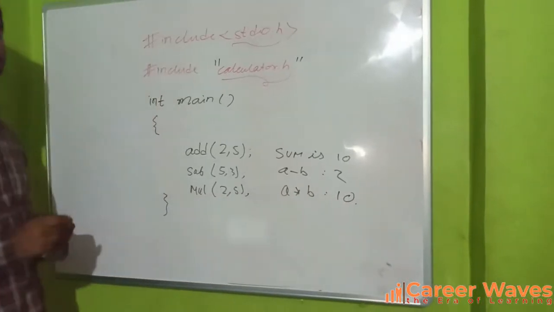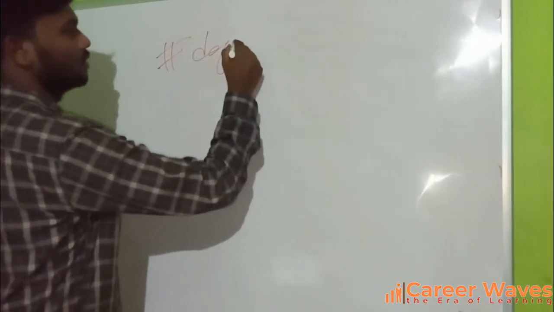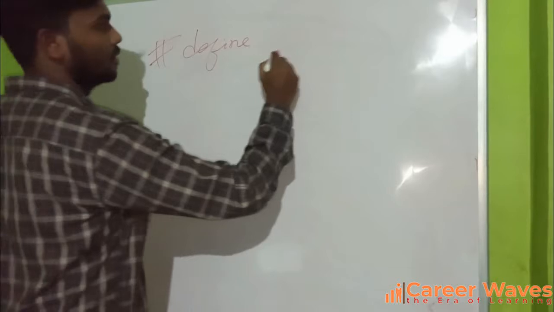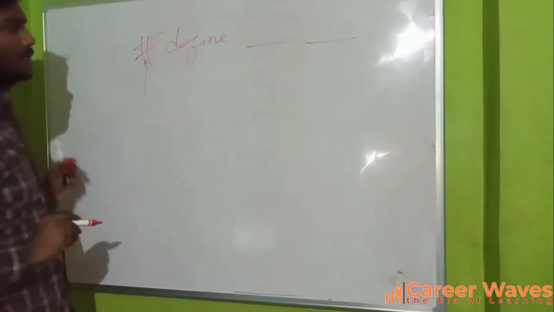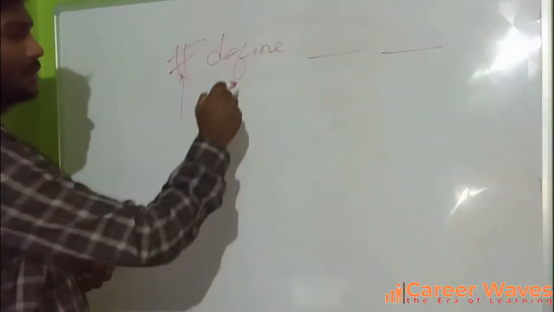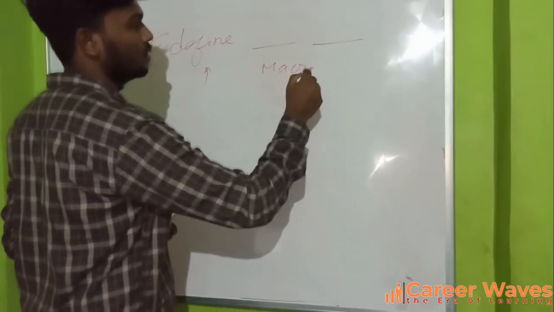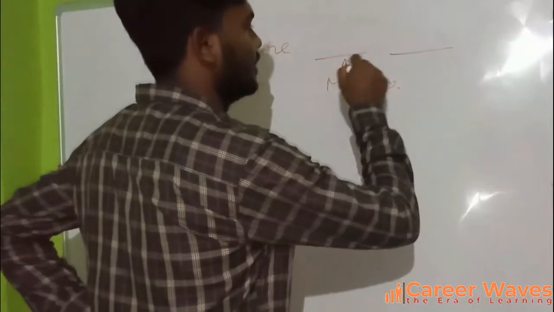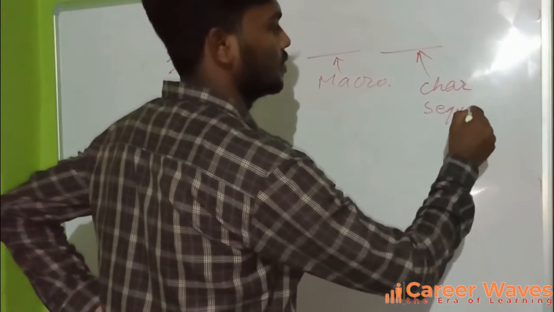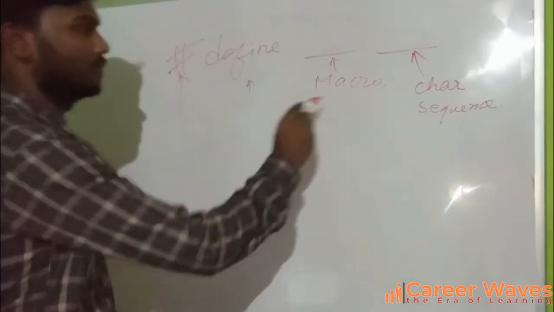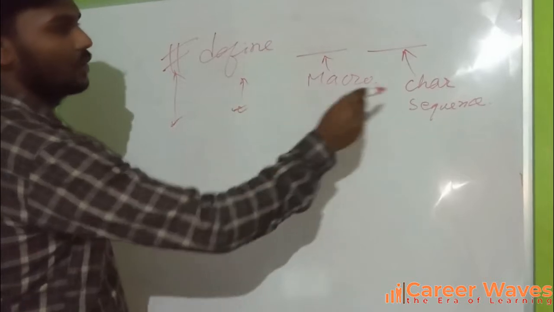Now let us study hash define. Hash is a preprocessor directive, and define is a preprocessor command. This is called a macro, and this is called a character sequence. So this is the preprocessor command, this is the macro, and this is the character sequence.